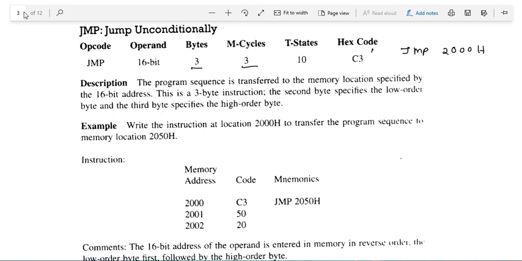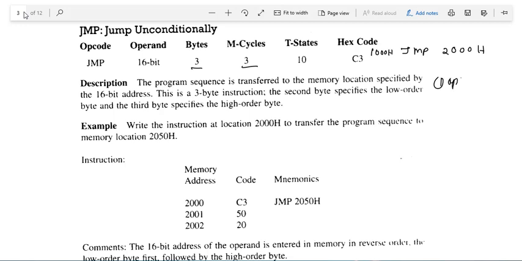For example, this instruction is written at this location, so after executing this instruction, it will jump to this location. Whenever it jumps to this location, it will not return back to the previous position. And since it is a 3 byte instruction, there will be 3 machine cycles.